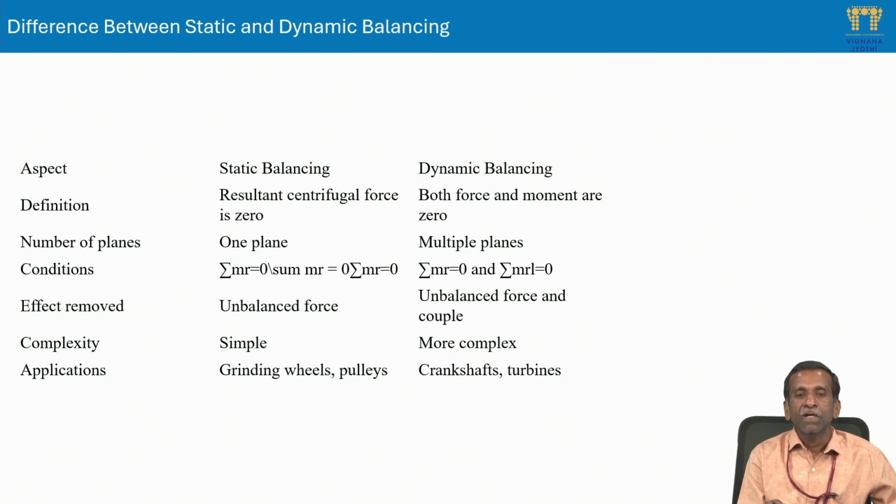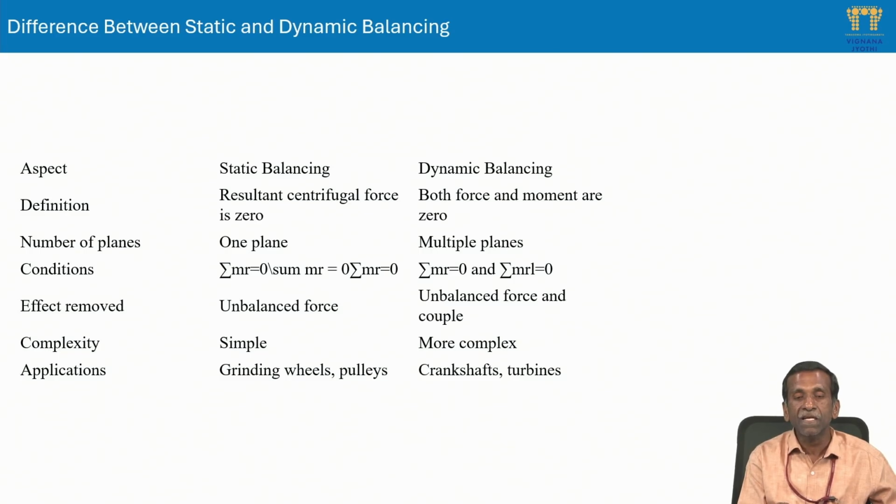Now, what do we need to do to balance it if it is unbalanced? In static balancing, only the force needs to be balanced. A resultant force exists because of all the rotating masses. The unbalanced force needs to be checked, and an additional mass needs to be attached, whose direction, magnitude and radius of rotation we need to calculate.